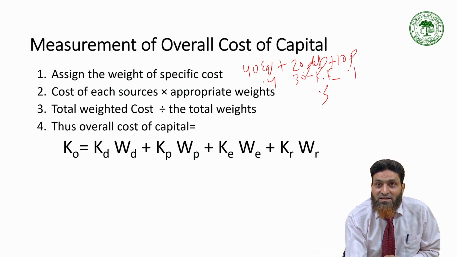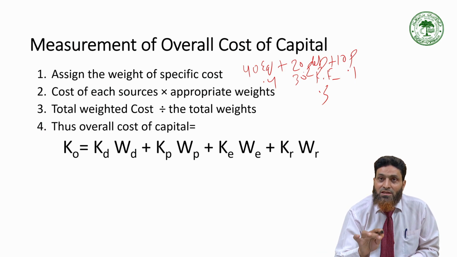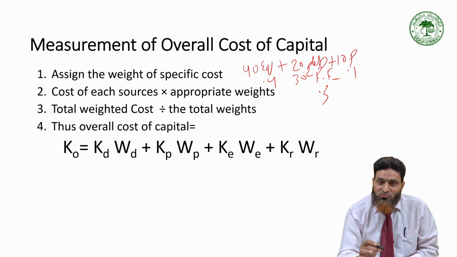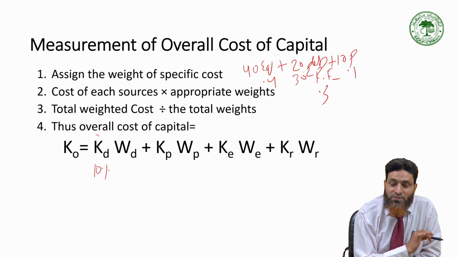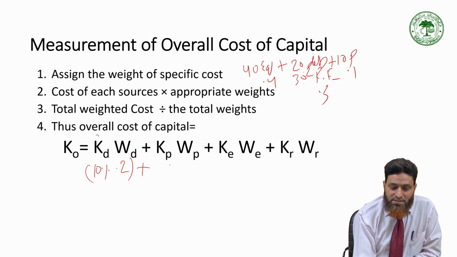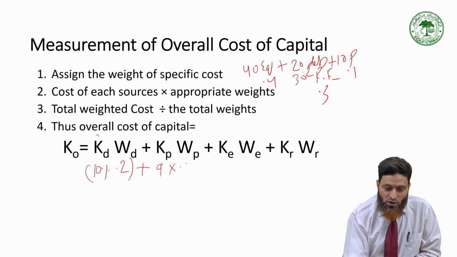Then the cost of each source, which you have learned how to calculate, you will multiply with the weight, and then total weighted cost will be divided by total weight. You will get weighted average cost. So in this way, cost of debt, suppose it is 10%, I just assume its weight was 0.2, so you will write 0.2 multiplied, plus cost of preference was suppose 9%. Its weight was 0.1, so it will be multiplied. Cost of equity,